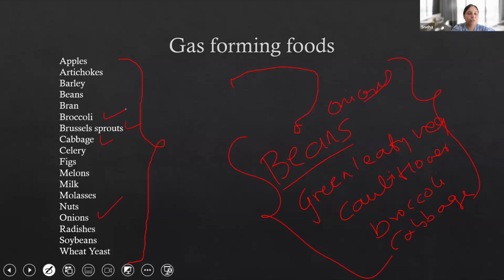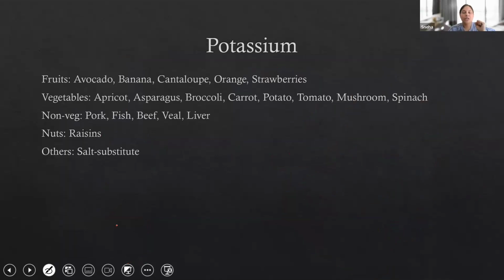Broccoli, what else? Milk, I just talked about. Milk causes gas formation, so you can avoid milk. What else? Radish, soybean. Okay, so radish, muli. So these are the food items that you can avoid in general if the patient has any problem with the GI issues. Okay, now we are going to learn about the specific diet for the specific electrolyte. These things we have also discussed in fluid and electrolyte chapter, but this is more of a revision kind of thing. So let's talk about it.